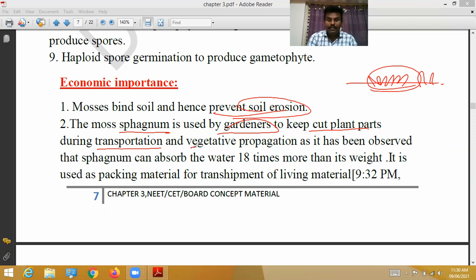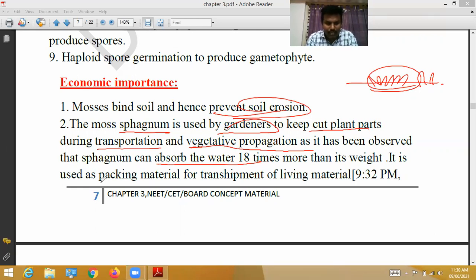People who are transporting materials or doing vegetative propagation use a lot of sphagnum, because sphagnum can absorb water up to 18 times its own body weight. So if sphagnum leaves are used for transporting materials or vegetatively propagating cut parts, they absorb moisture and keep that material fresh for a long time.